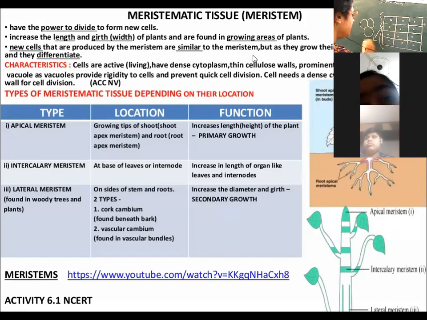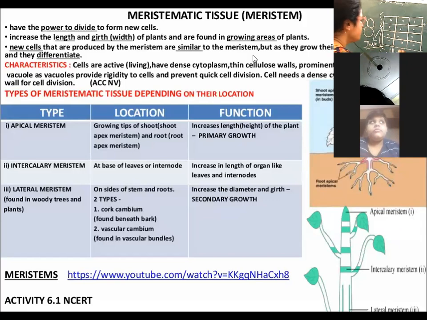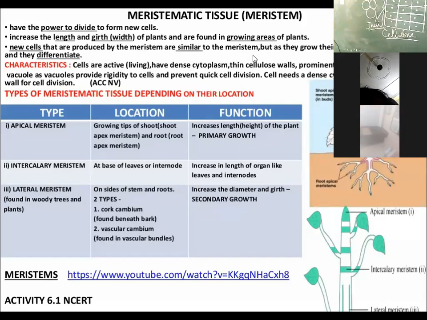And let me tell you, the cell wall of the meristematic cell is thin and is made up of cellulose. What is it made up of? Cellulose. Okay. The cell wall of the meristematic cells is thin and is made up of cellulose. They can be of any shape. They can be polygonal, rectangular, spherical.